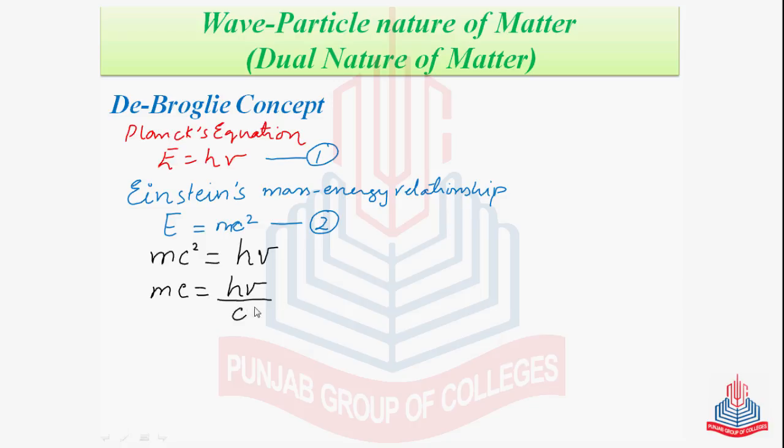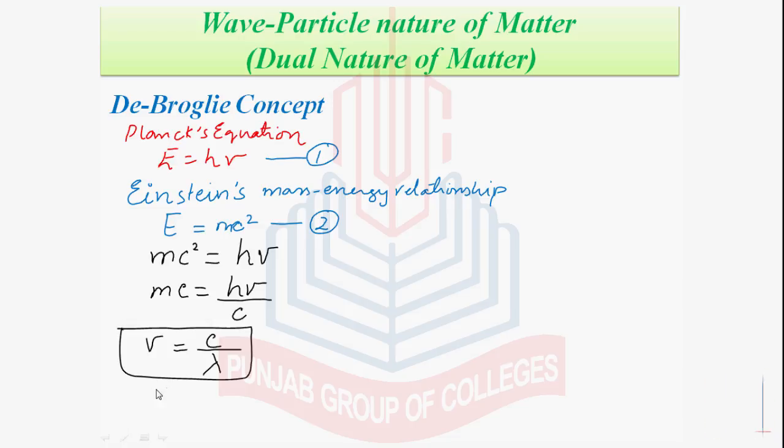From Planck's equation we know that the frequency is inversely related to the wavelength. That is, mu is equal to c over lambda. So, the frequency over c will be equal to 1 over lambda.